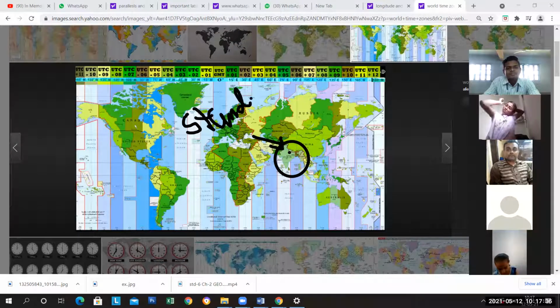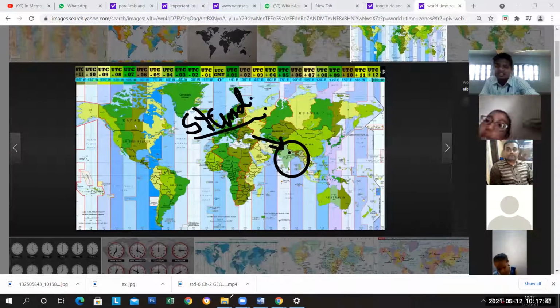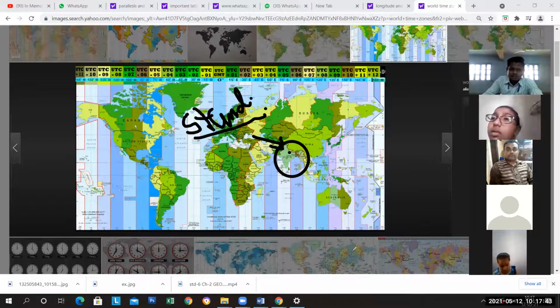If right now it is 10:16 AM, we have taken this time from this area only. It is situated in between, you can see it.